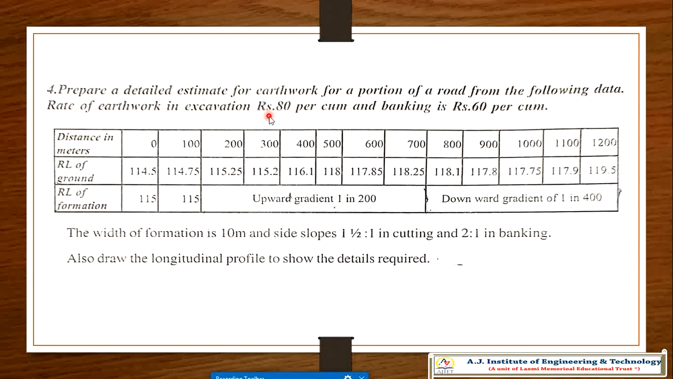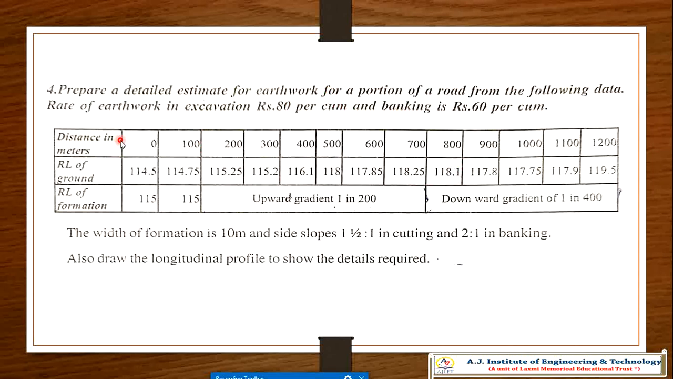See this, they have mentioned the rate actually, so you have to multiply by the rate. They told 80 rupees per cubic meter for the excavation, that is for cutting. Excavation means removing, excavation means cutting, that's all. So excavation means cutting, it is 80 rupees, and banking is 60 rupees, because cutting is a little costly and banking a little cheap. So whatever the total quantity you get, multiply with 80 rupees, then you will get the total cost of the particular amount. So that is one thing.